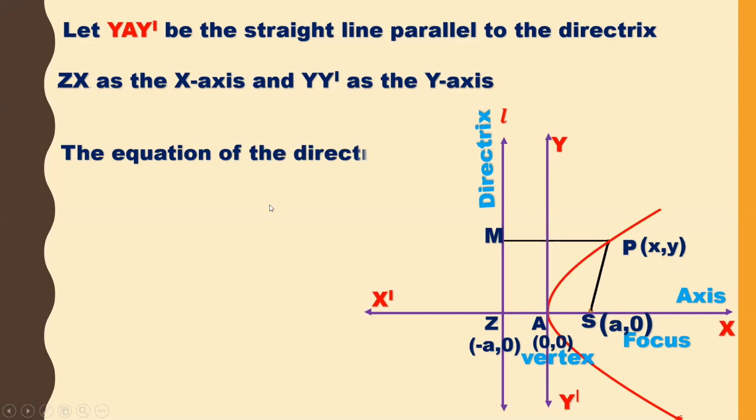Then the equation of the directrix. Already you know what this is. Equation of directrix is x plus a is equal to 0. How did we get this? Because this is a straight line whose equation is x is equal to minus a. So x is equal to minus a is the equation of this directrix. In fact, we can write x plus a is equal to 0.